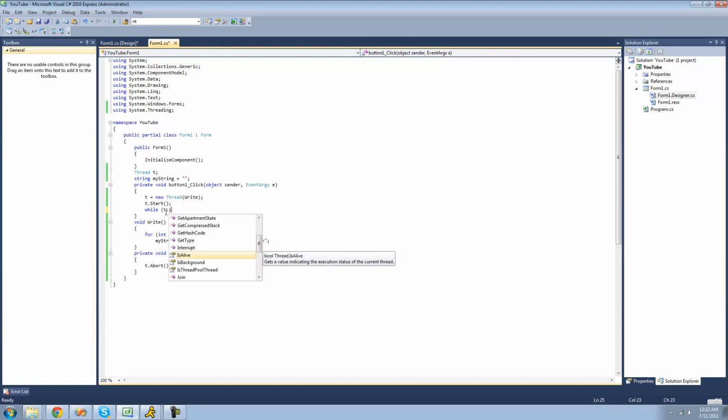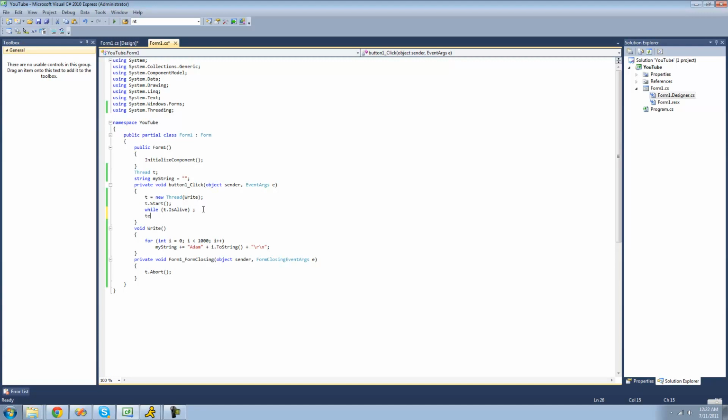And that basically just says that while it's alive, or while the thread is continuing, we just want it to do nothing. So it'll just continue to loop through nothing until the thread is done, and then we can have textbox1.text be equal to our string. So we're just having it do this code right here, so it's doing something while this thread is working. So that then when the thread is finished, we can set textbox1 equal to this string right here.